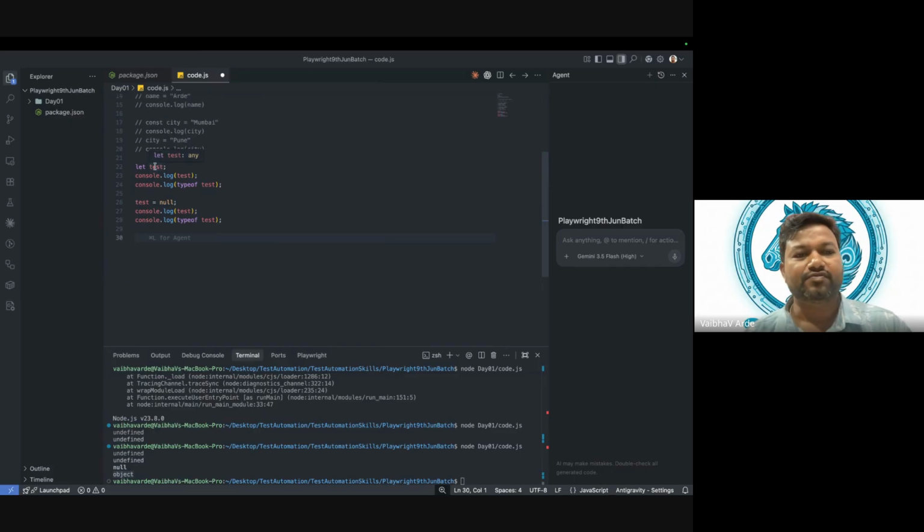Fine. A variable can be declared. When we have a variable, there are two things: declaration and initialization. So this is declared, line number 22. The variable is declared but not initialized. Here it is declared and initialized, but initialized with value null. Here it is declared and initialized with value Mumbai. Okay, fine. So that is clear.